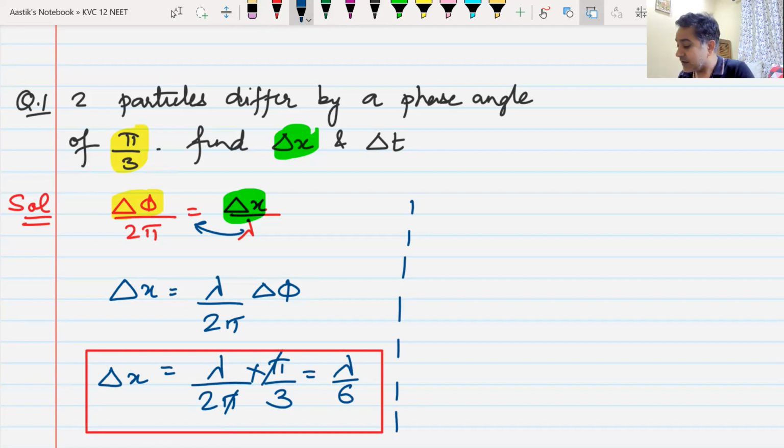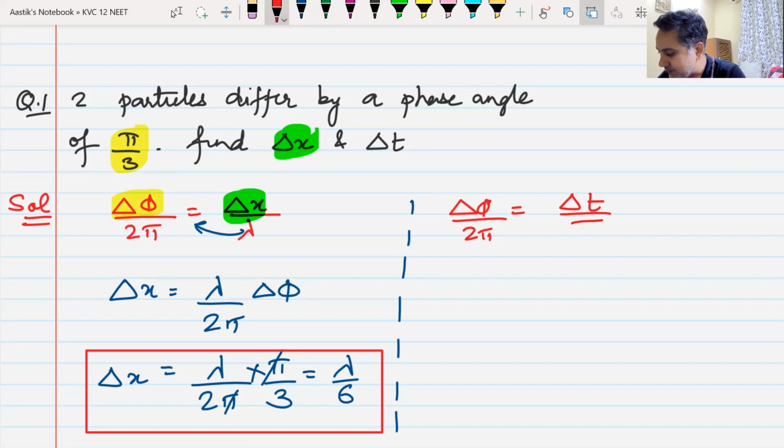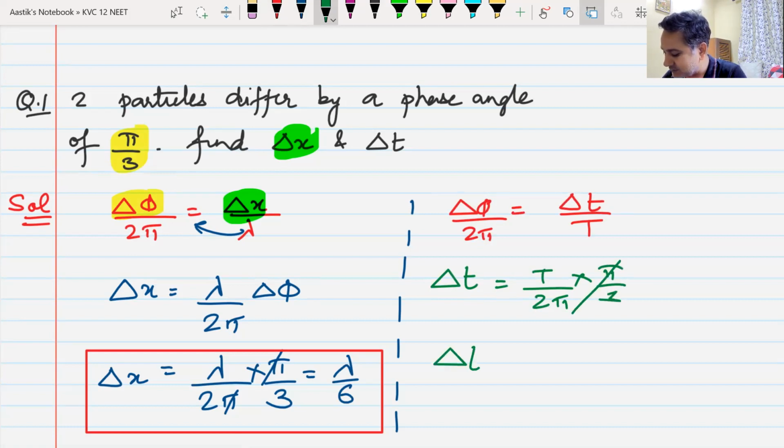Everyone got this? What about the time difference? So I can again write delta phi by 2 pi is equal to delta t by capital T. So now I can write delta t, the time difference, will be T divided by 2 pi multiplied by the phase difference. How much is the phase difference? Pi by 3. Yes, the answer is T by 6.